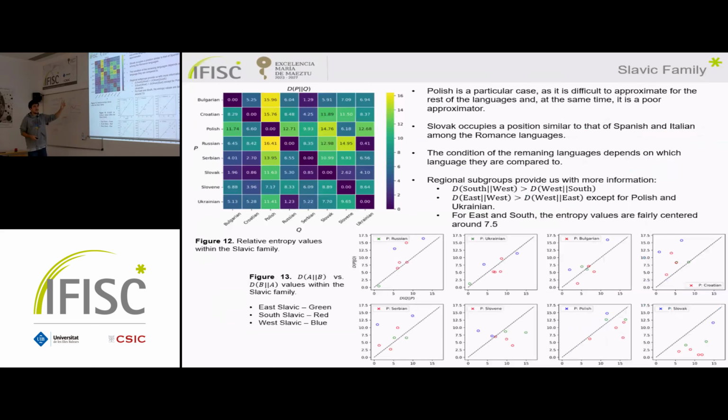We can do the same characterization for the case of the Slavic family. Here we can see that Polish is an outsider in this heat map because it has problems approximating other languages, and it is not easy to approximate by the others. Slovak occupies a position similar to Spanish and Italian, and well, these are behaviors that we have seen before. We can also make a description considering the regional families, but this is just for characterizing the languages.